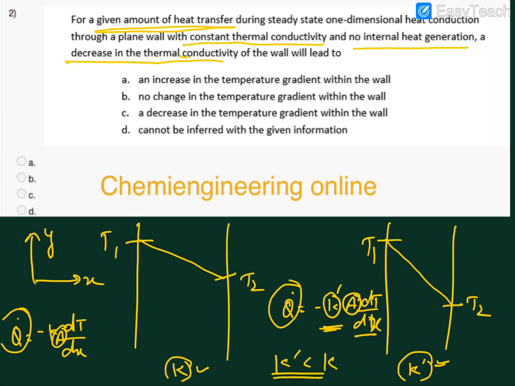So the product of thermal conductivity and temperature gradient has to be constant. Because this value is constant in both the cases, the temperature gradient should increase. That means if K dash is less than K and the amount of heat transfer is the same, then for given T1, T2, T1 dash and T2 dash, this dT over dx, the temperature gradient along the x-axis, that drop in temperature will increase. That has to be understood because the product is constant and the amount of heat transfer is constant. So this option will be the right option.